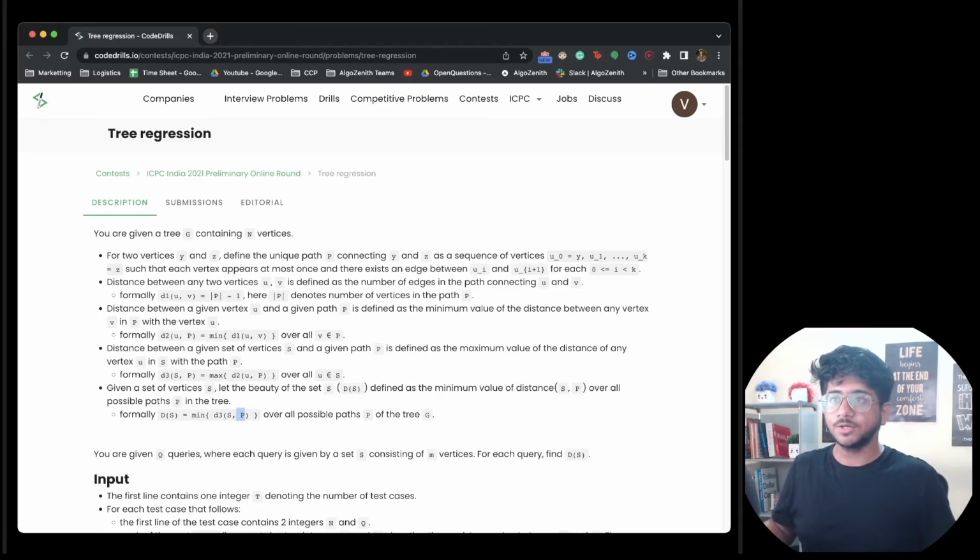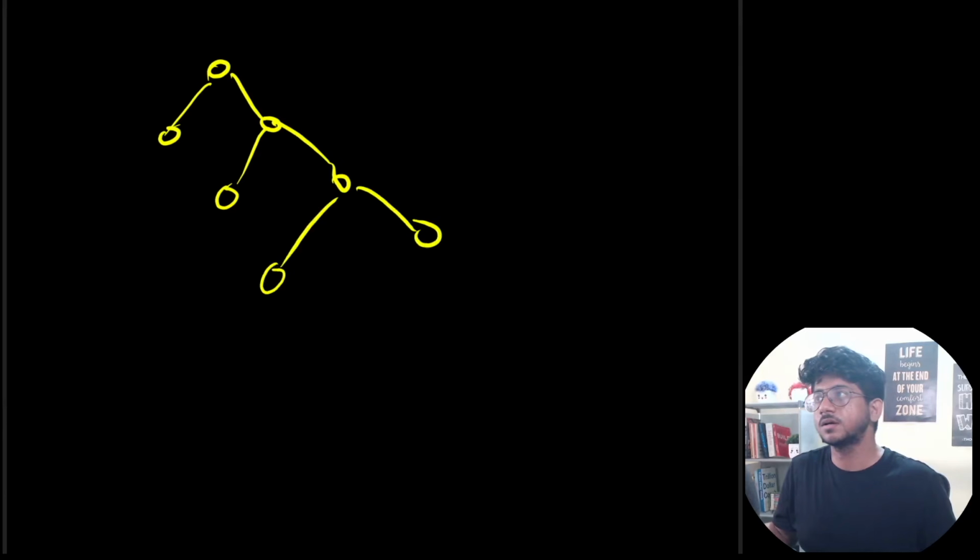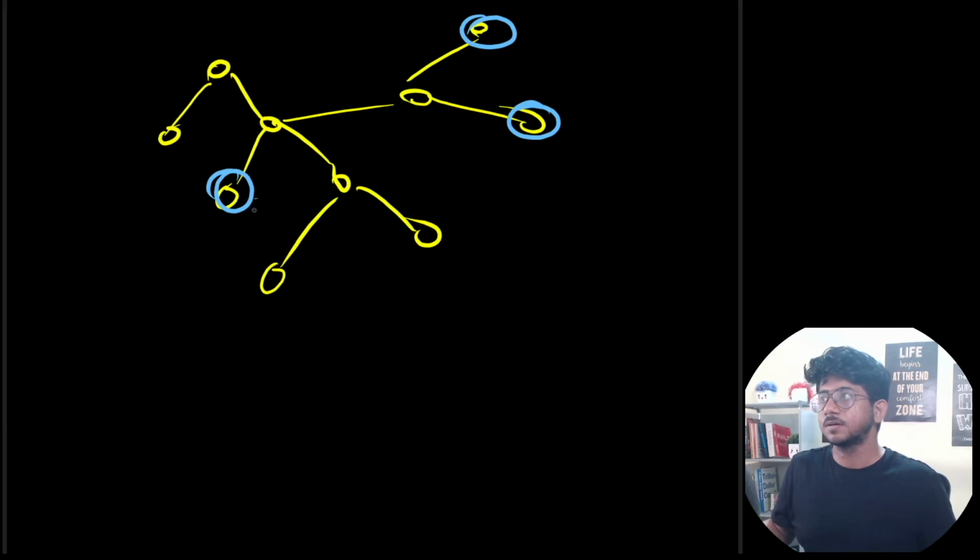Okay, the question is, in a tree given to us, for a set of marked nodes, choose a path such that the most distant node in the collection that is given to you is least distant.